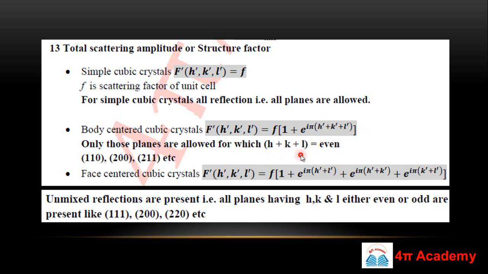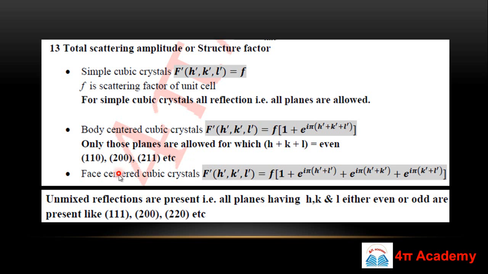So if this h plus k plus l term is even, only then the corresponding planes are allowed here. So which is the plane? That is 110. You can see h plus k plus l is even here, even here, even here. So these kinds of planes are allowed, or you are getting these planes inside the body centered cubic crystal.